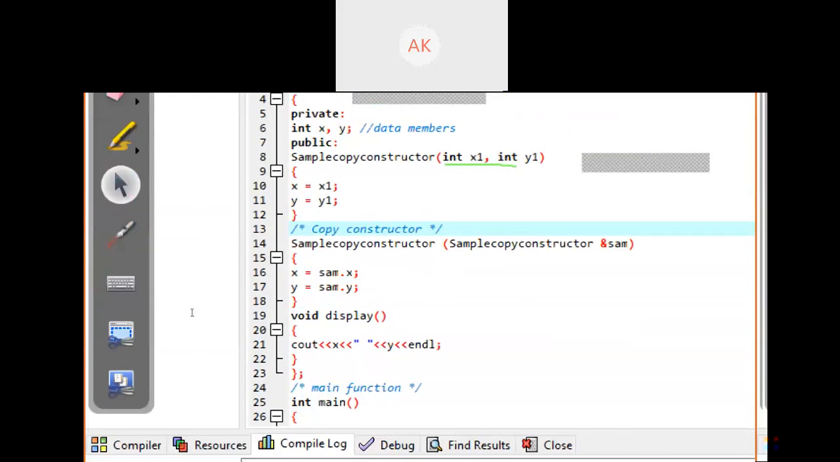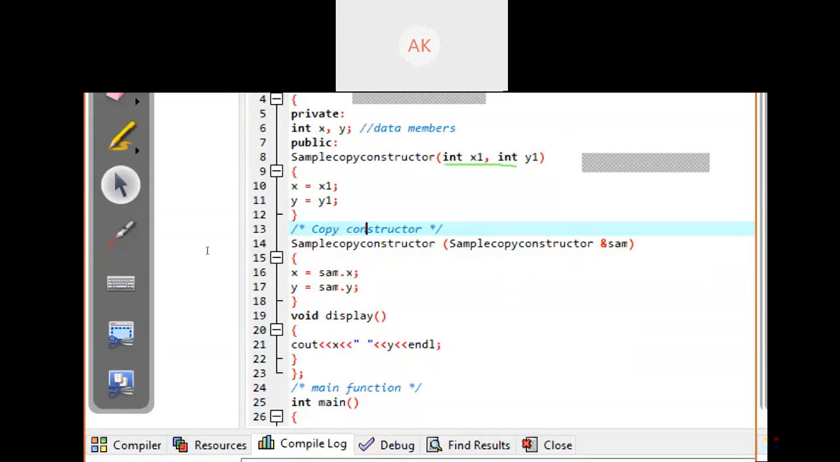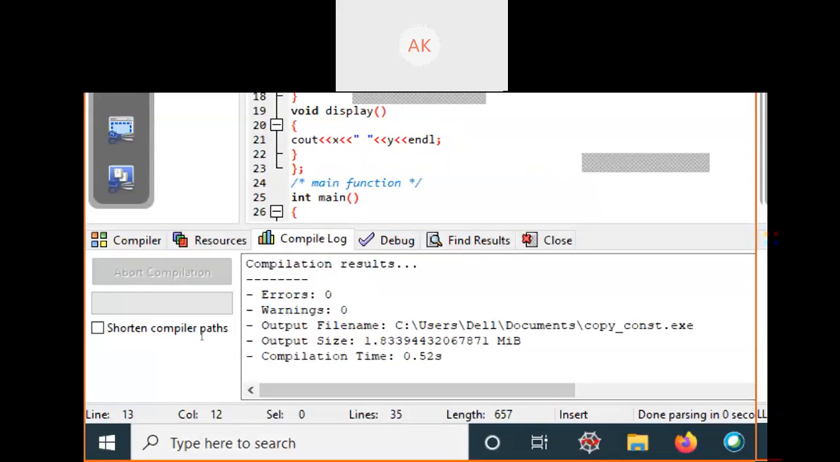In the next line we have created a copy constructor, or rather we implement the copy constructor. Write your class name, simple copy constructor, and inside the parentheses write again the name of your class, simple copy constructor, with an ampersand and same. The values of same will be copied into x and y, and we display these values of x and y in the main method.